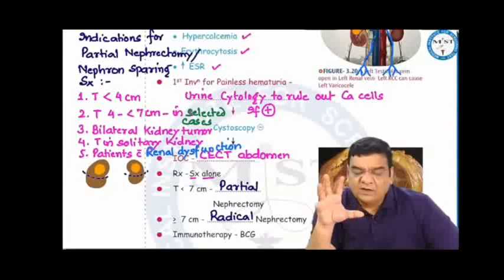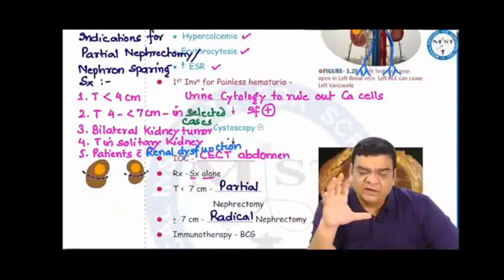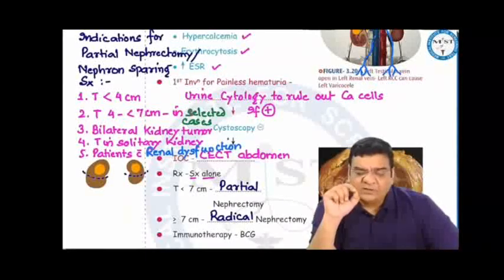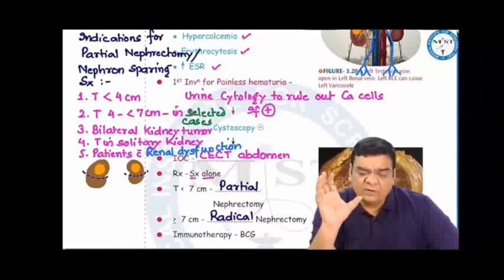In the treatment, kidney cancers do not respond to chemo or radiotherapy, so surgery is the only treatment. Now the decision whether to do a partial nephrectomy or total nephrectomy or radical nephrectomy depends on the tumor. If the tumor is small in size, suppose it is less than 4 cm, there is no need to remove the entire kidney, we can do a partial nephrectomy. We can even do a partial nephrectomy if the tumor size is between 4 to 7 centimeters. That means 4 to less than 7 centimeters. In selected cases, we can do a partial nephrectomy.